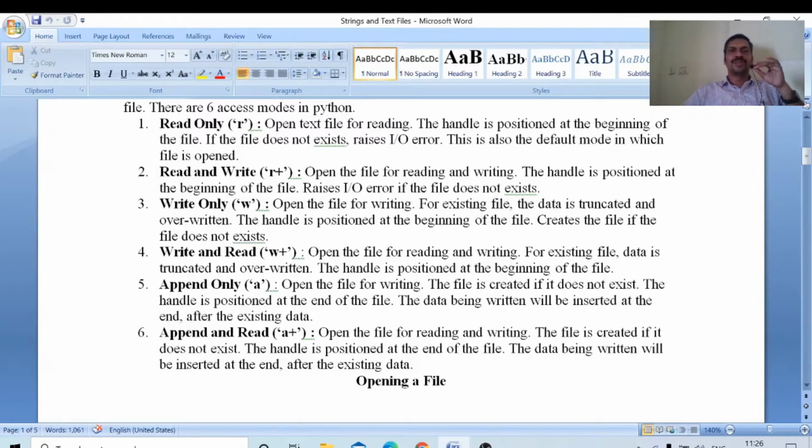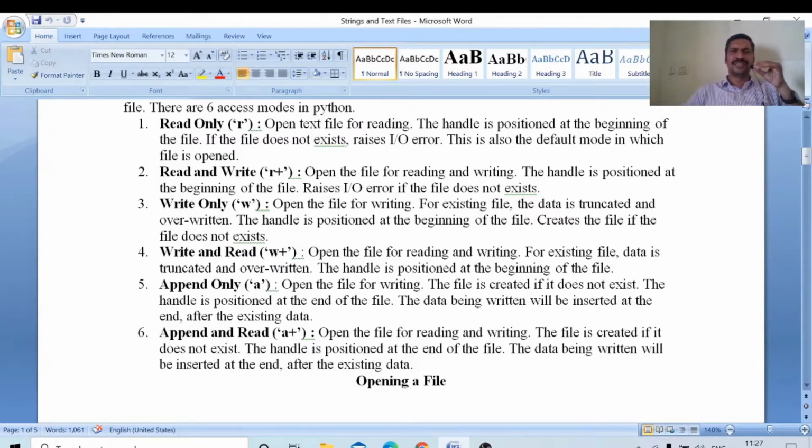Next one, write mode. Open the file for writing. For an existing file, the data is truncated and overwritten. Suppose one file, mbr.txt, is already there and some data is already on that file. If I open that file in write mode, all the data will be deleted. What is a handle?